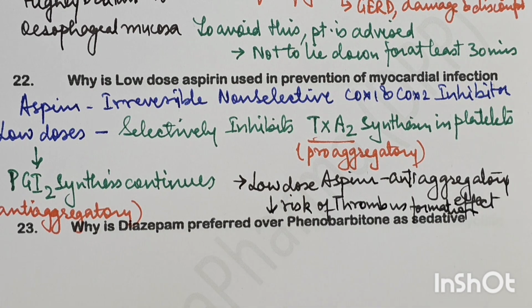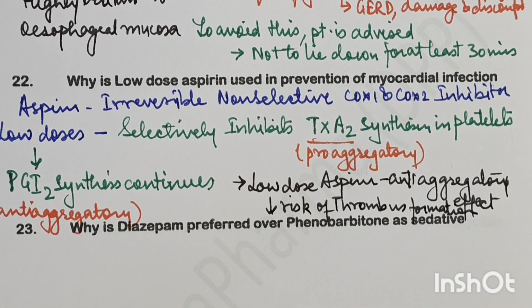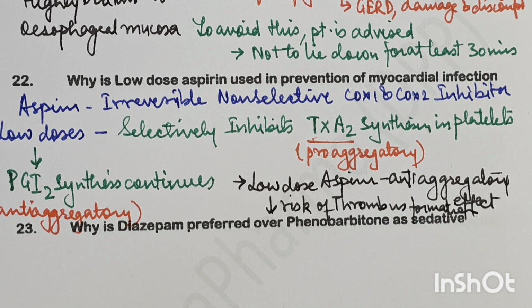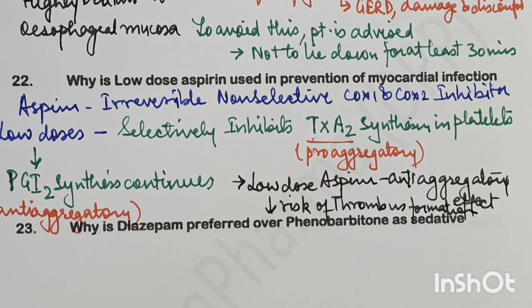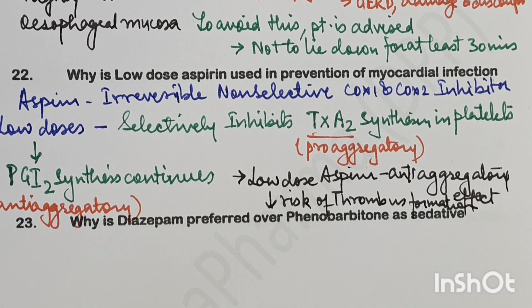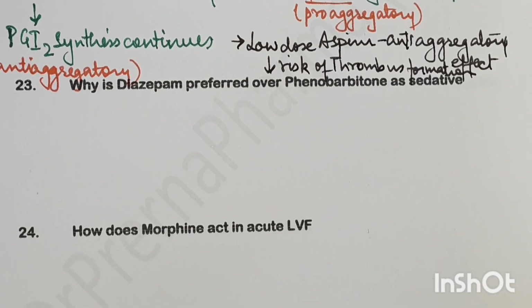So this prevents the myocardial infarction. So this is the reason why aspirin is given in low doses to patients of myocardial infarction. It selectively inhibits thromboxane A2 synthesis in platelets while prostacyclin synthesis continues, and so low dose aspirin overall effect is anti-aggregatory and reduces thrombus formation.